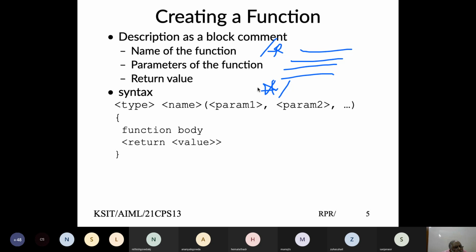When I pass 2 parameters to it, if it is an add function, it returns me the value after adding those two. If it is subtract, it should subtract the second parameter from the first one, and the same goes for multiplication and division. You can decide whether it should be an integer return value or a float or double return value. That depends upon how you define that function.